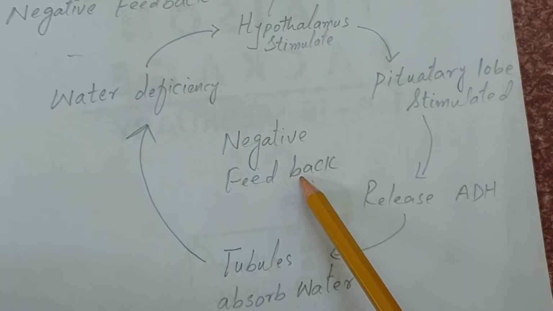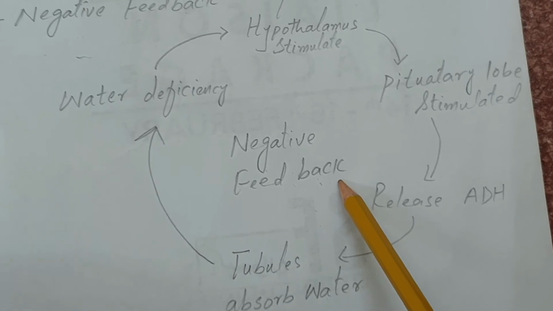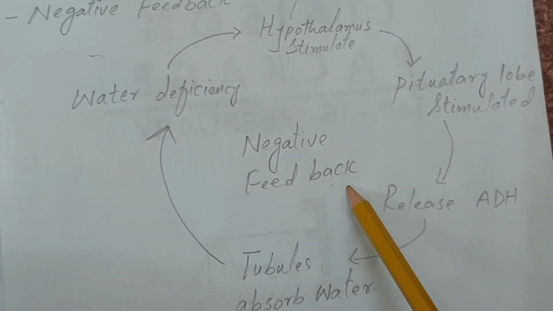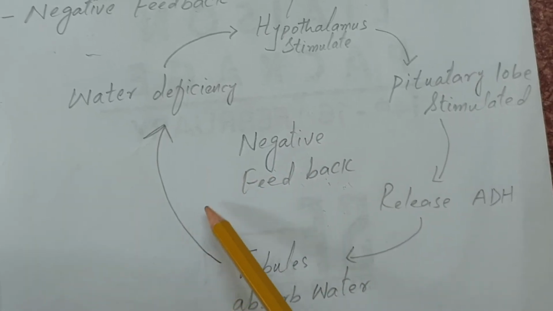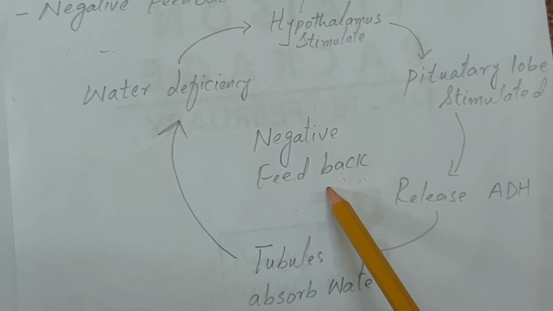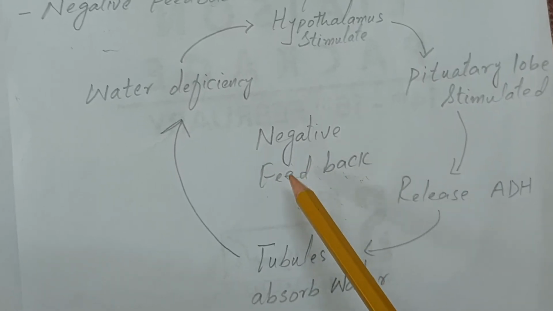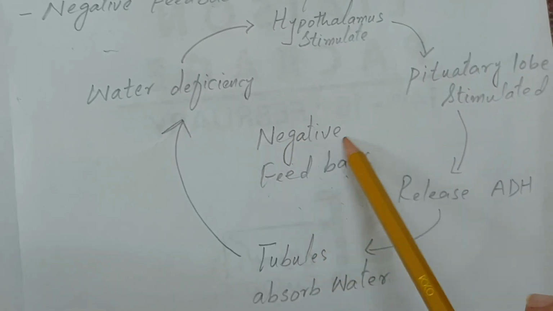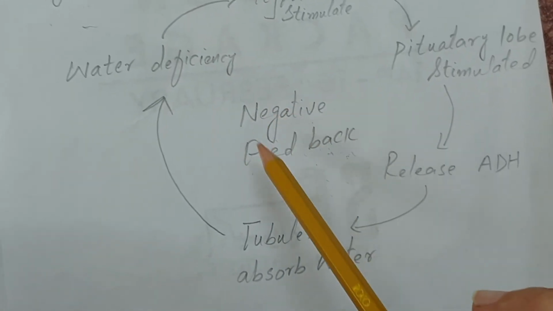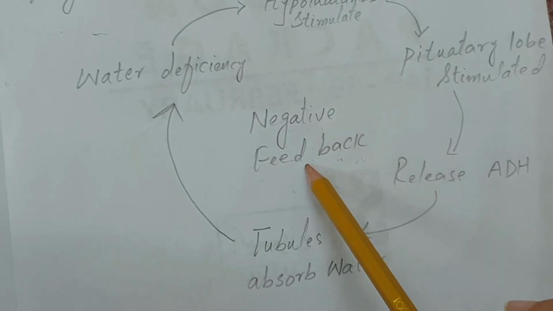When the product comes and the balance occurs inside the human body, the product stops the reactant, and that is the negative effect of the product. So it is known as negative feedback, in which the product produces a negative effect on the reactant.